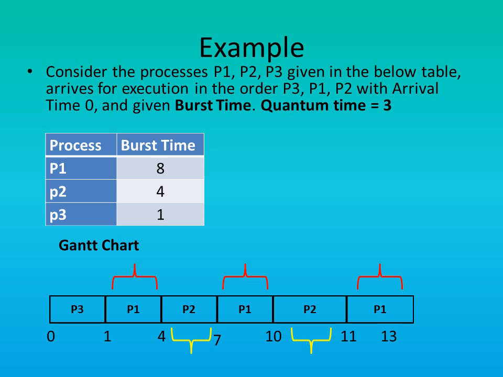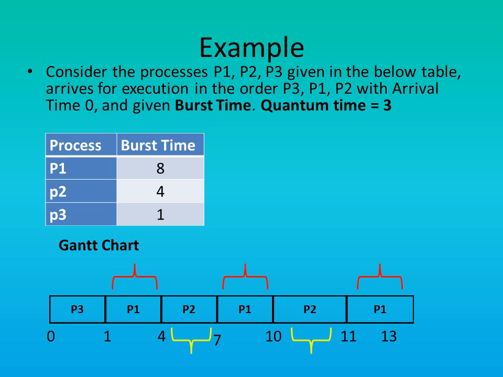So the execution of P1 preempts after 3 seconds and P2 is selected. P2 is also given 3 seconds and so the execution of P2 begins, and after the quantum time of 3 seconds expires, P2 is preempted. Now remember, P3 is no more in the ready queue because its execution is completed. So now we have only two processes, P1 and P2.